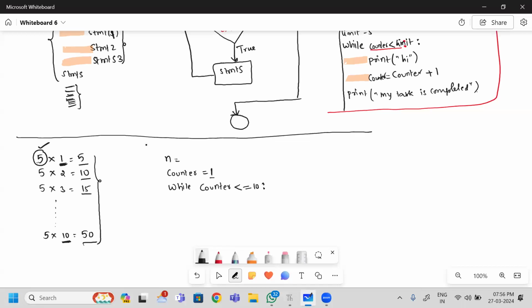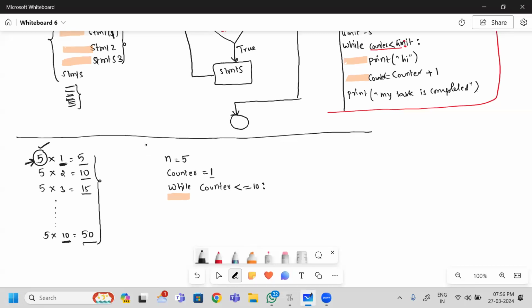Okay. So while counter is less than or equal to 10, next one. So here, this 5, this 5, I am going to take it here as 5. So here, this is the common line. Now you understand how many partitions it has. So once it is completed, I definitely give the indentation space at this place.